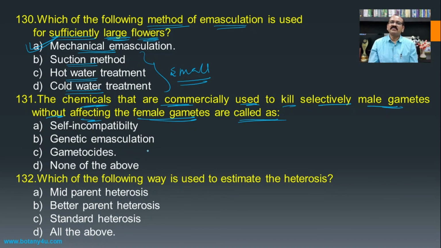The chemicals that are commercially used to selectively kill male gametes without affecting the female gametes are called as? This type of chemicals which are used to kill the male gamete only are known as gametocides. So you should remember the definition of these gametocides.